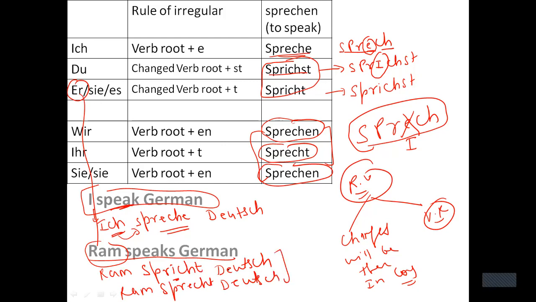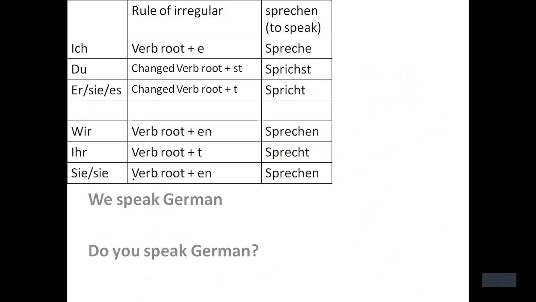Whenever we are having an irregular verb and whenever we are having du or er/sie/es, the verb root will be changed, right? Okay. Now, if I need to write we speak German, do I need to change the verb root in we? No. So what would be the answer?